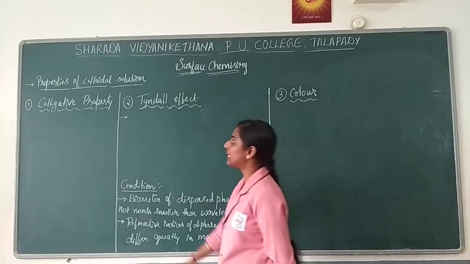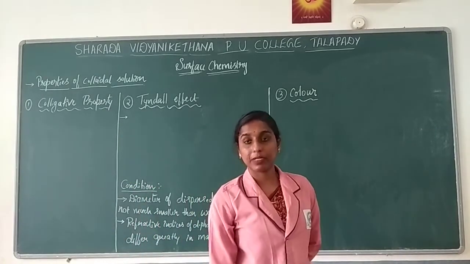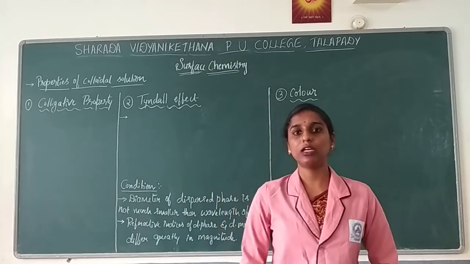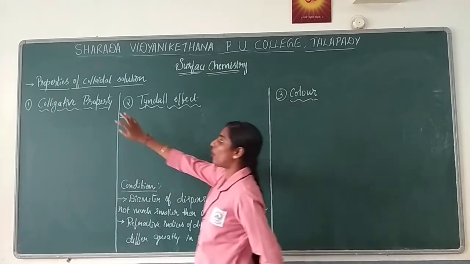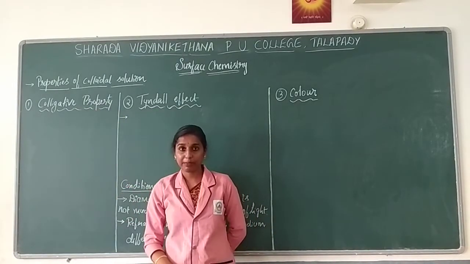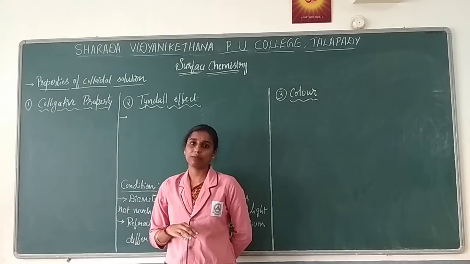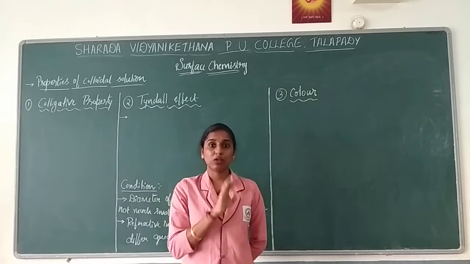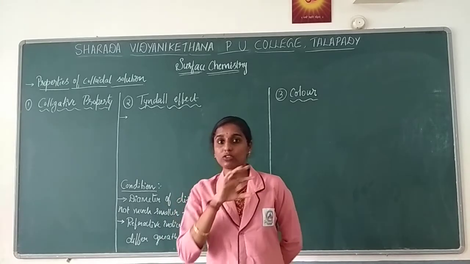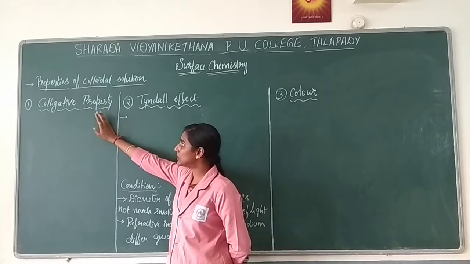The first property that we are discussing is colligative property. Now what is meant by colligative property? Regarding colligative property, you will be learning properly in your next chapter, that is solution. This is a property of a solution, where you can explain osmotic pressure as well as vapor pressure, boiling point as well as freezing point. So in these 4 concepts you will be explaining better in terms of solution. We will be studying all those concepts under the chapter solution. So here I just explain.